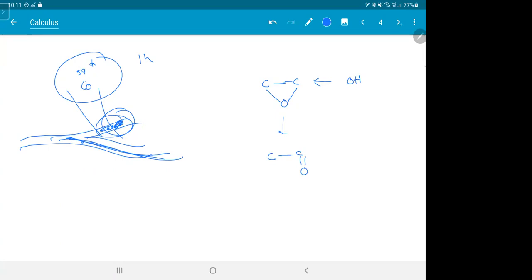Now the doubt is: is this oxygen coming and attaching here, or is this oxygen coming and attaching here? How do you find that out? Because if both are oxygens, you cannot realize which one is which. So what they do is use a radioactive oxygen here. After the compound forms, if this is radioactive, it means this oxygen came here from this OH. If it is not radioactive, it means this is the oxygen which was there inside already.